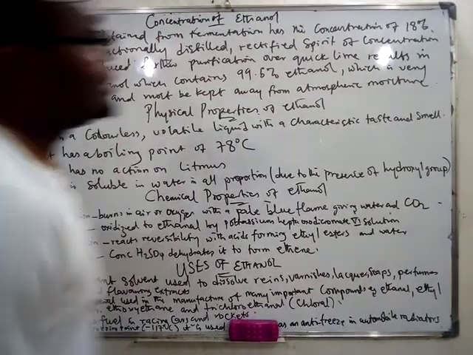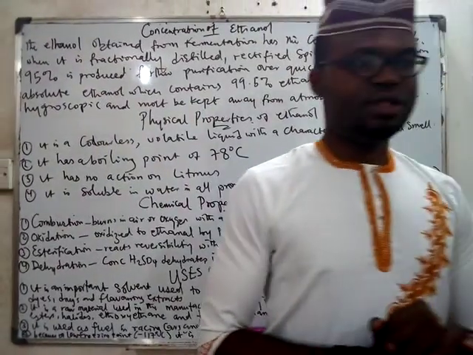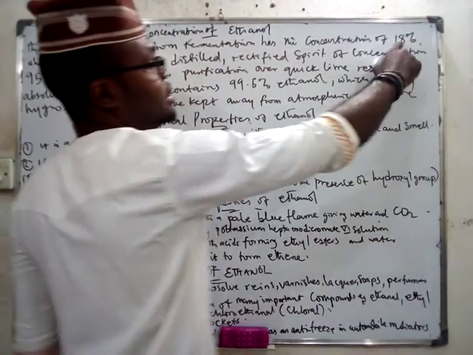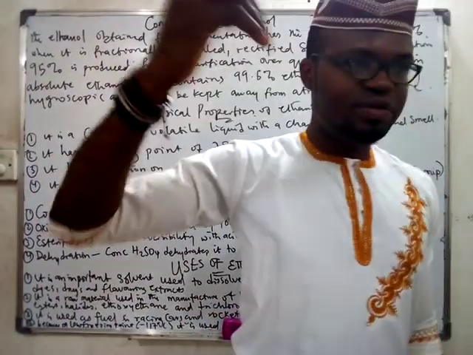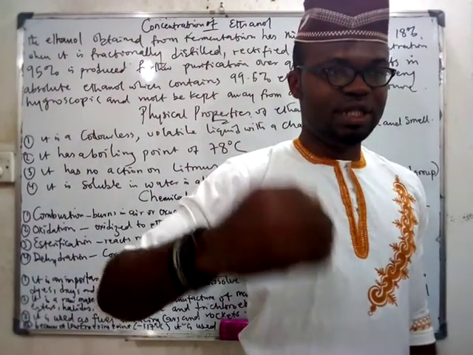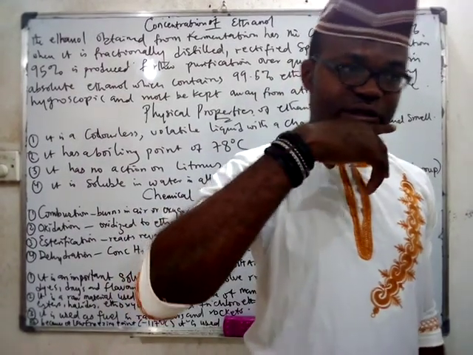Yes, we look at the concentration of ethanol. When you produce your ethanol immediately, the concentration is 18%. The concentration is what? The one that you just produced from fermentation using yeast. I told us that fermentation normally takes place in the presence of microorganisms, is it not?